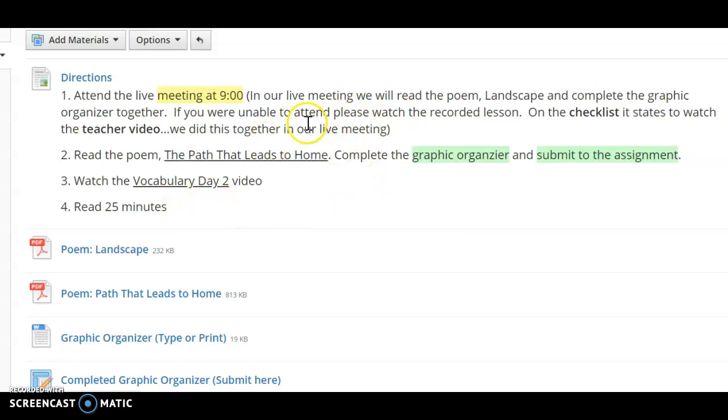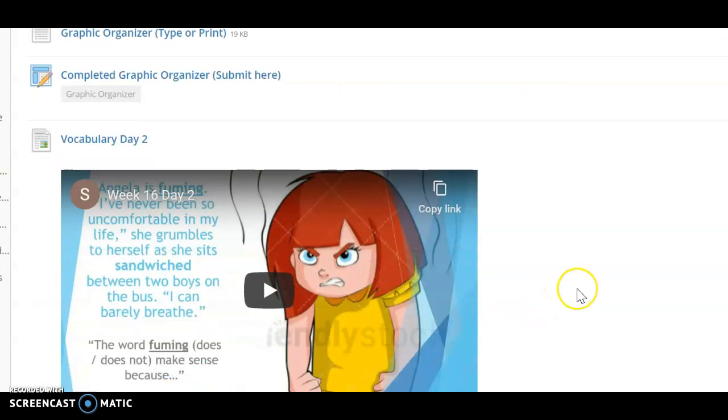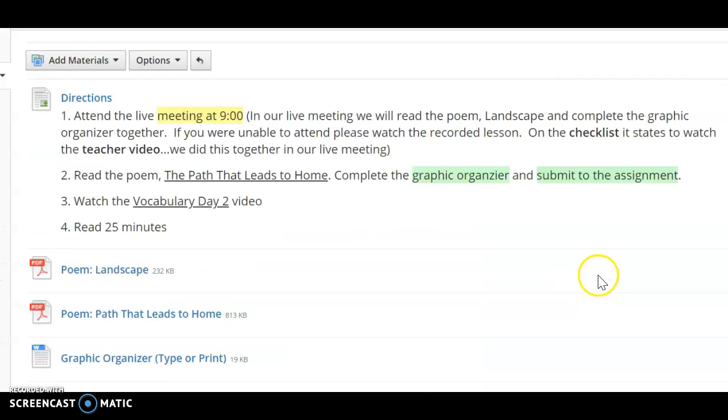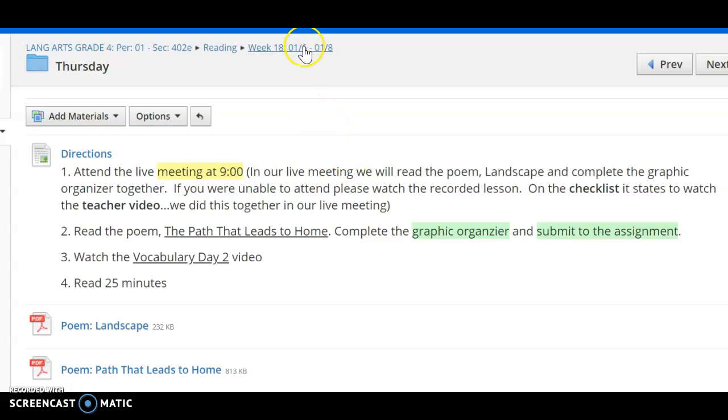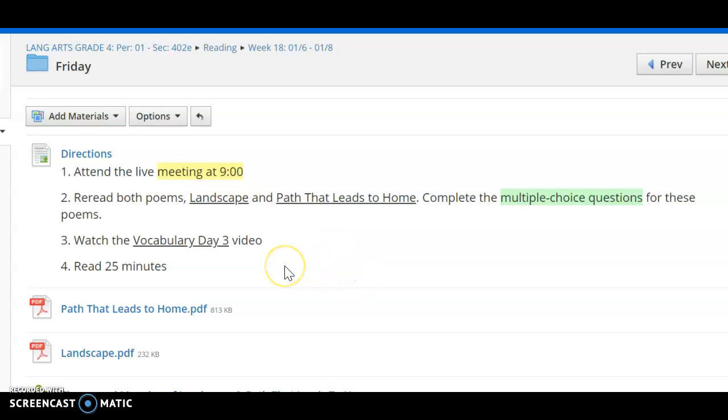So together in our live meeting, we are going to read this poem right here, Landscape. It's very short, and we are going to complete that graphic organizer, the same one that you tried yesterday. We're going to complete that together today. After that, then you are going to read this poem, The Path That Leads to Home. And after you complete this poem, then you're going to go on now on your own and complete this graphic organizer and submit it here. After that, you're going to watch our day 2 vocabulary video, and then again, as always, I encourage you to read for 25 minutes. If you're in one of our book studies, Ungifted or Bridge to Terabithia, that'd be a great opportunity for you to pick up that book and read the next chapter.